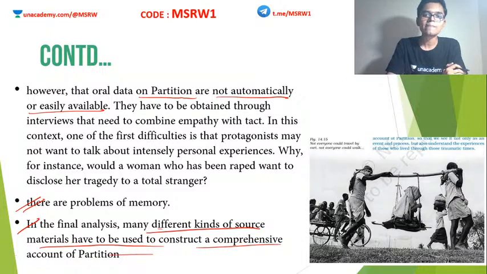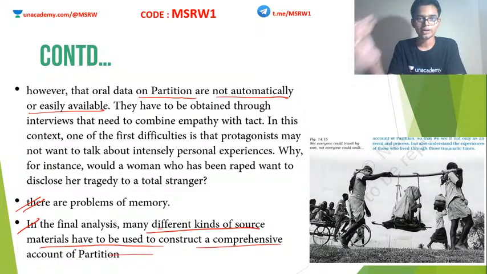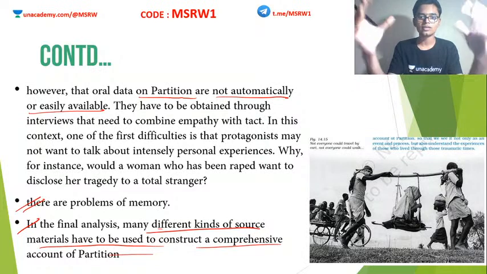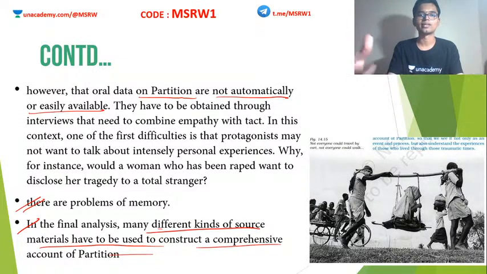So basically, what we are saying is, while constructing the history of a particular period, it is vital to look into all the available resources, not just oral resources or just governmental records. We have to look at almost all the resources that are available to us, and then try to converge them somewhere at some point where they meet.